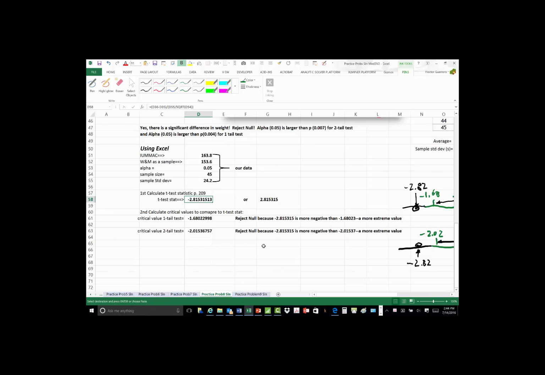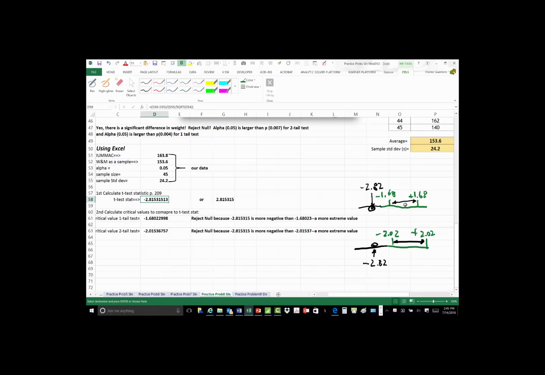Okay, now if we calculate this value, we get negative 0.281. It's negative. Why? Well, because our value 153 is smaller than 163.8. And I've got a graph over here that says I'm going to establish a fence between two critical values, 1.68 we'll see in just a second, and 2.02.